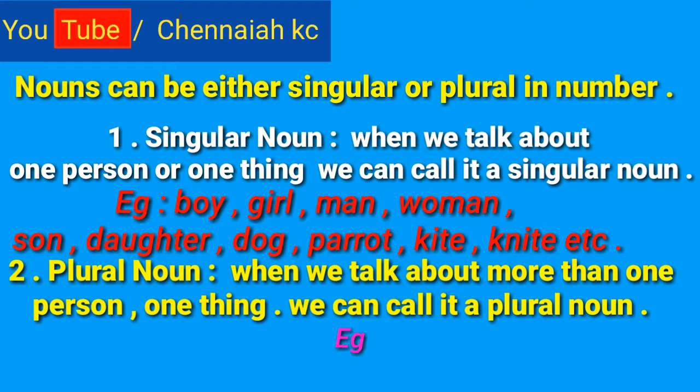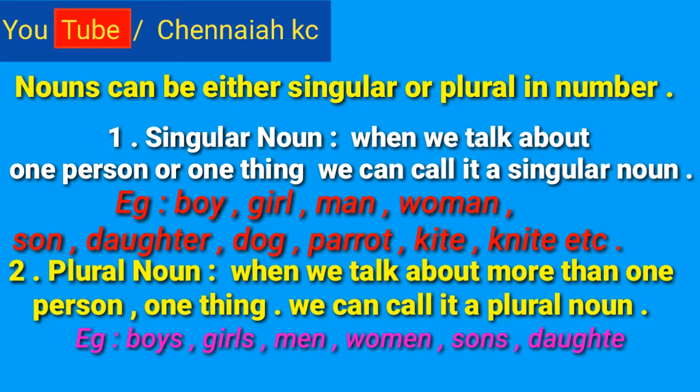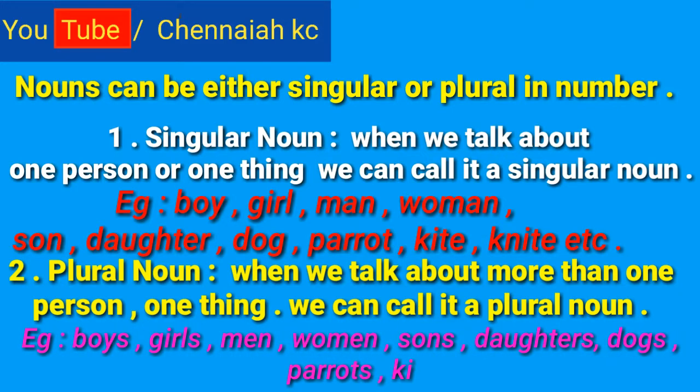For examples, boys, girls, men, women, sons, daughters, dogs, parrots, kites, knives, etc. This is the singular noun and plural nouns definition and examples.